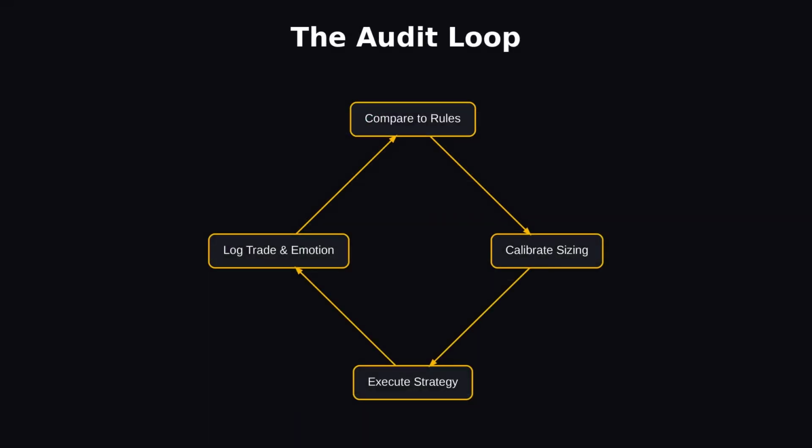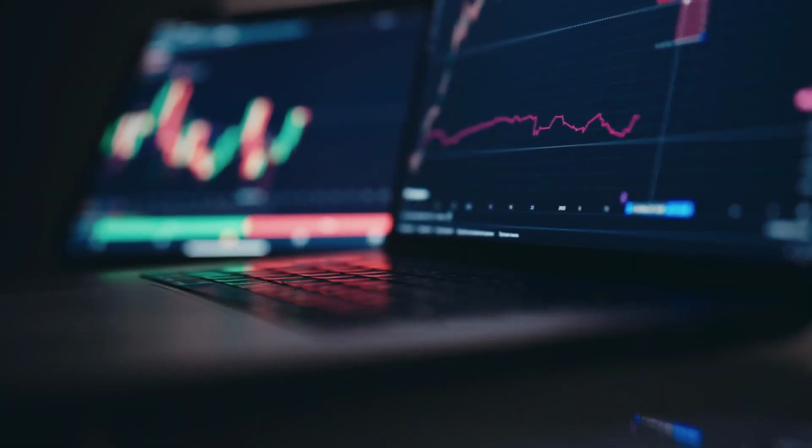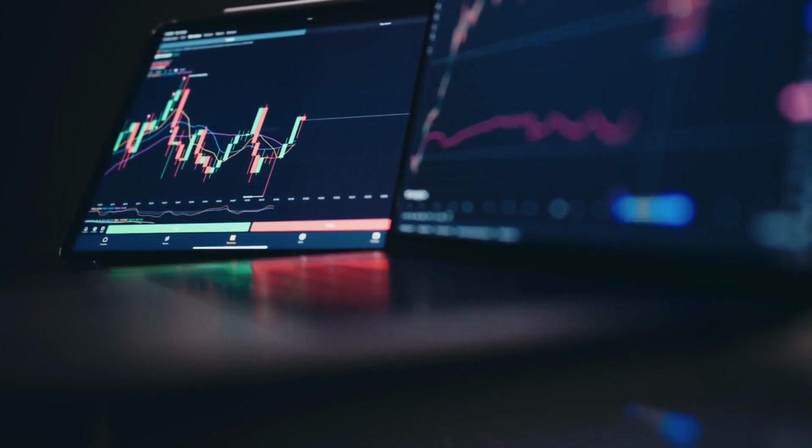Fix C is the process audit. This is a weekly feedback loop where you review execution, not just P&L. You must measure your adherence to the rules. If adherence drops, you stop trading until it is fixed. A robust system isn't one that never loses. It's one that survives the inevitable shifts in the market landscape.